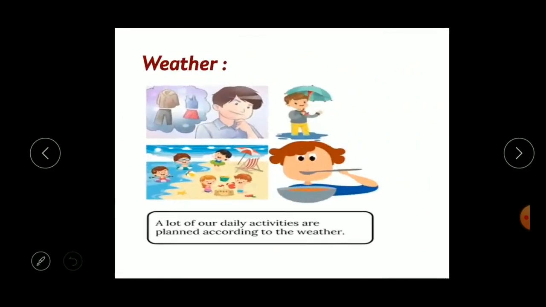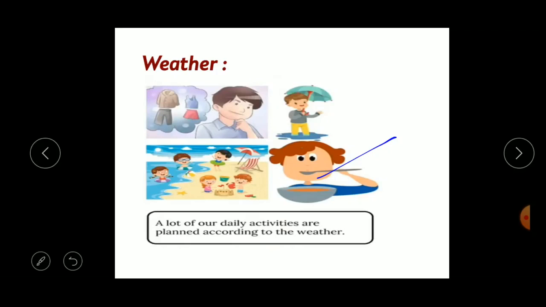So let's start. Weather. Children, when it is hot, we usually put away our woolen clothes, right? While our cotton clothes are kept aside in winter. Similarly, we take out raincoats and umbrellas the moment it starts to rain. Thus, we select the clothes we wear based on the weather. Besides the clothes we wear, the food we eat, and even how we plan our trips and picnics, so many of our other requirements are all influenced by weather conditions, right?